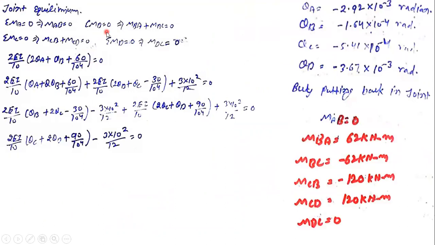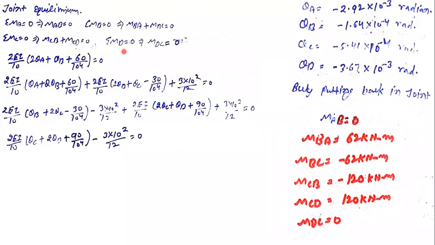So the sum of MB equals 0, which is MBA plus MBC. The sum of moments about that joint is equal to 0. Sum of MC is equal to 0. Again, there are two terms: MCB plus MCD equals 0. Guys, a question may arise why we are taking the positive sign. I already explained that we take the anticlockwise sign convention as positive, so at every joint we are taking the moments as anticlockwise. That's why it is a positive sign here. I already explained these things, so I'm just moving with the flow.